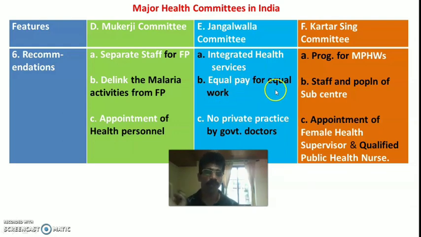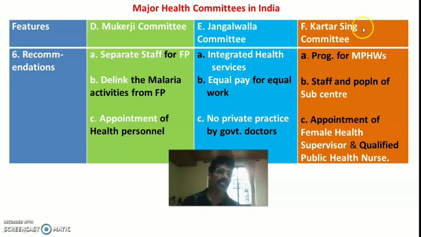And the last recommendation was no private practice by government doctors. The Jhangalwala Committee recommended that government doctors should not do private practice because they wanted to maintain the quality of services in the government sector for the public.